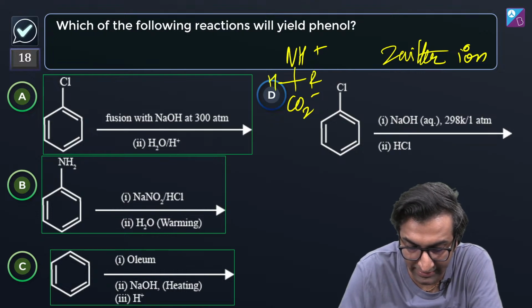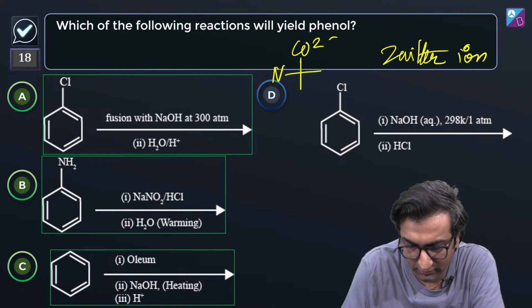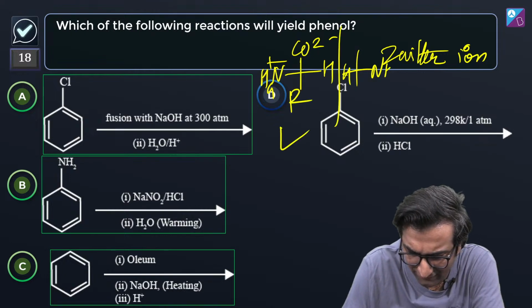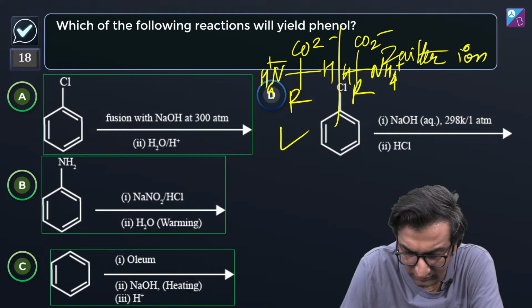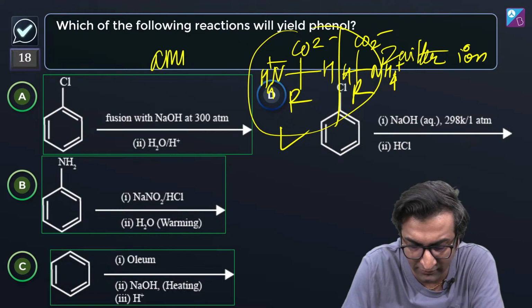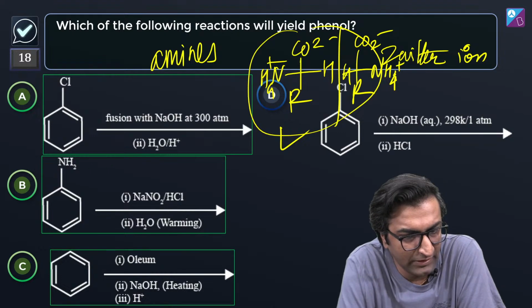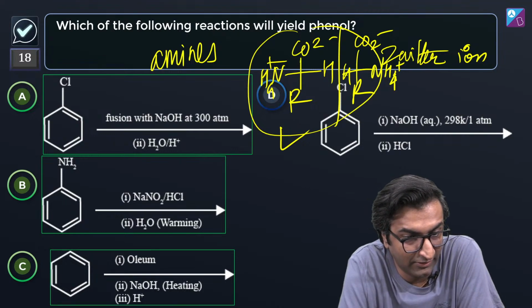I'm pretty sure I'm messing this diagram up. This is the L form, this is the D form, there's H here and there's R here. Have you guys studied amines? I mean, biomolecules, not amines. I think this is in biomolecules. No, this is in amines. So they do behave as an acid and a base depending on what they are bonded with. Usually the question is just amines. True or false? That's a hard question, Aditya Vikram. That's a very hard question.